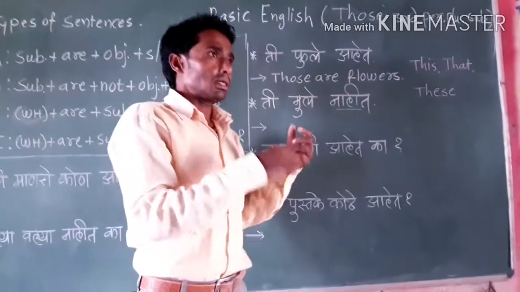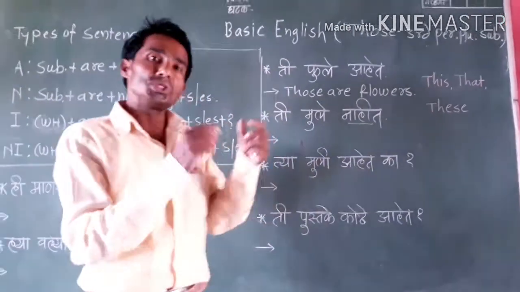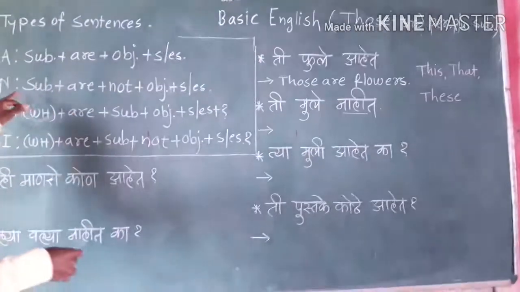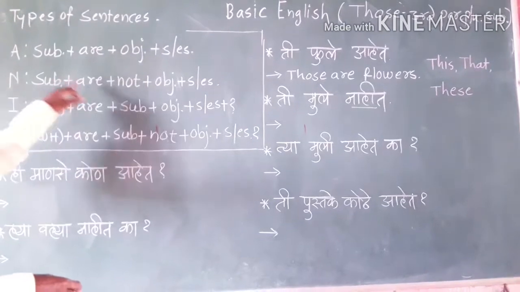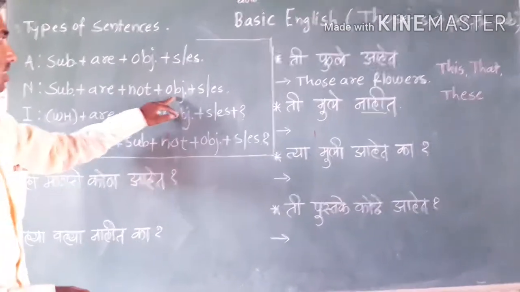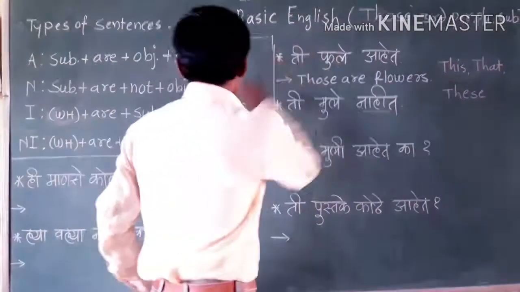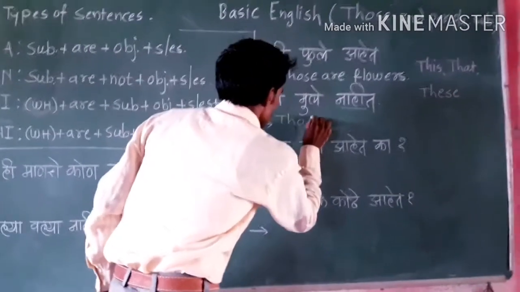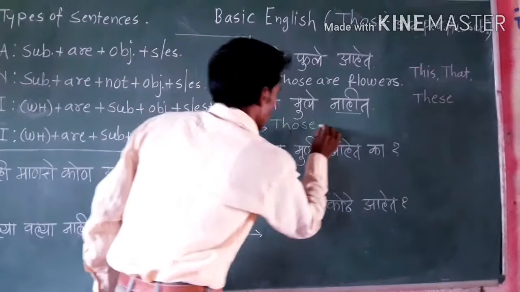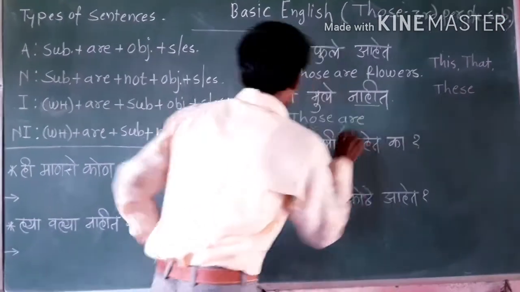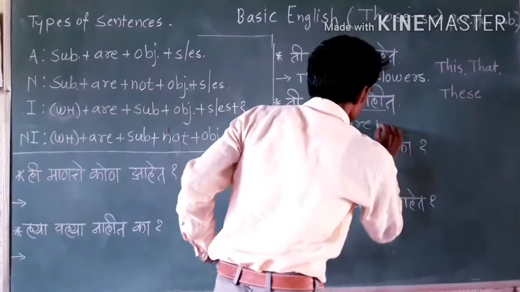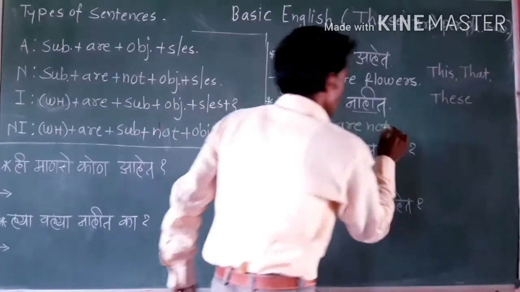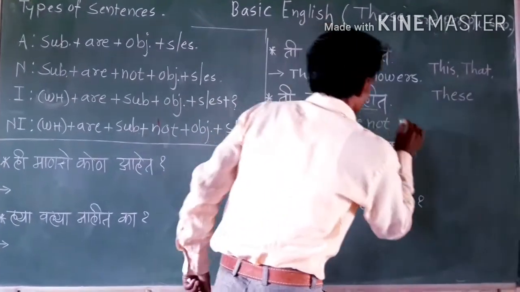If in any sentence we use not, it's called a negative sentence, and the structure of the negative sentence is subject, after that are, then not, then object, then s or es. Those is subject, after that are, after that not, and then mule is object. Mule, boys.